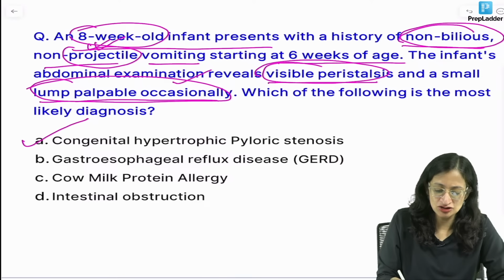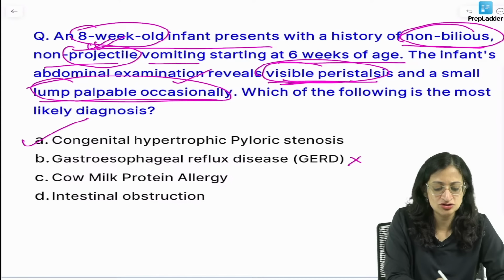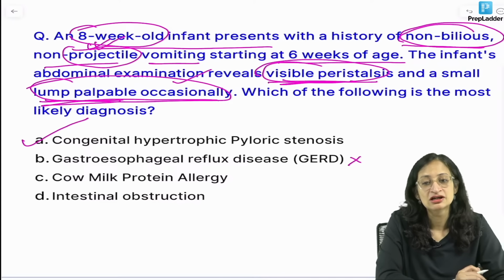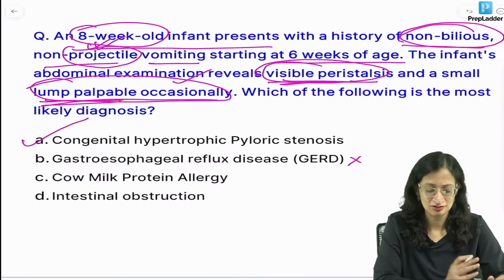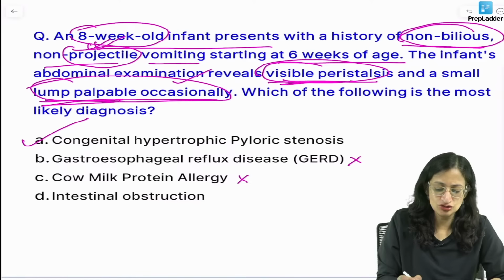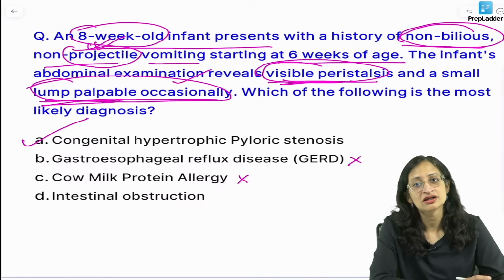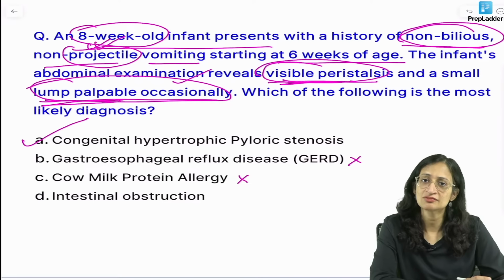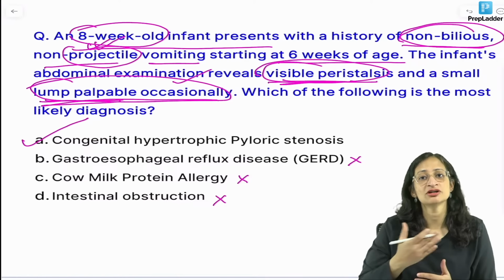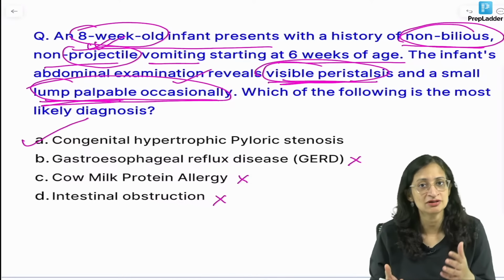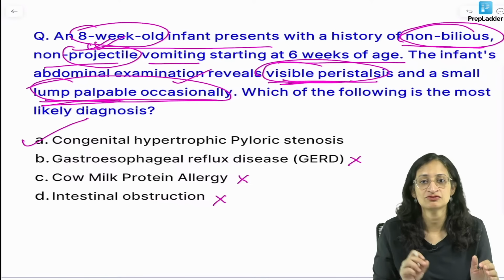Now, GERD or gastroesophageal reflux disease, it is not so because you do not get visible peristalsis, you do not get a lump palpable in GERD, but of course non-bilious, non-projectile vomiting can be there. Cow milk protein allergy also will not present like this. It will present with GI abnormalities. They can be diarrhea, they can be vomiting, they can be upper GI bleeds and so on. Intestinal obstruction will typically present with abdominal distension, constipation, usually bilious vomiting, and on an X-ray erect posture abdomen, you will see multiple air fluid levels.